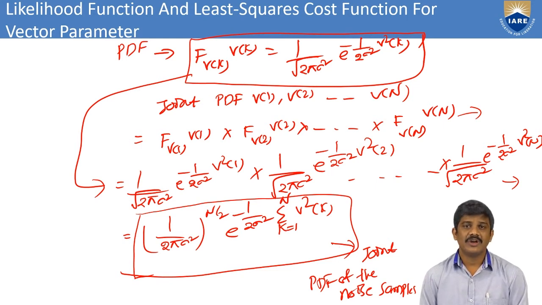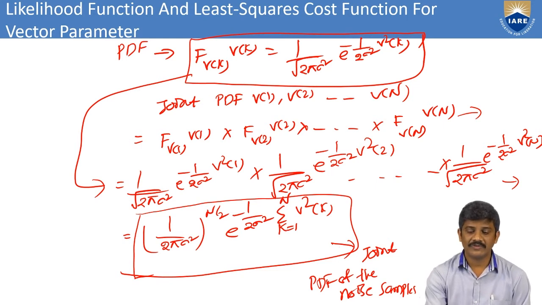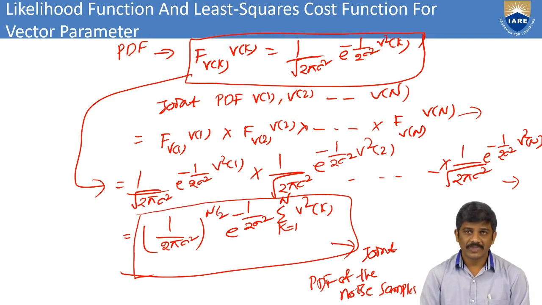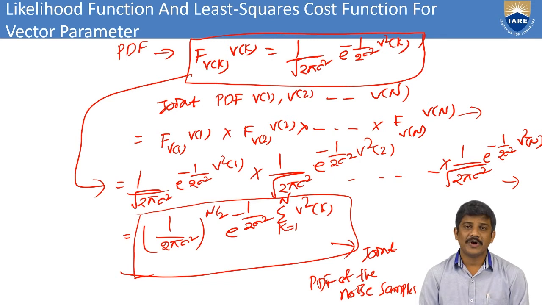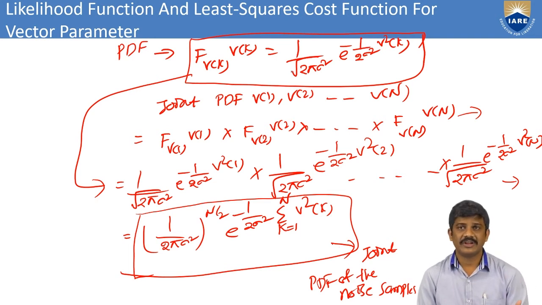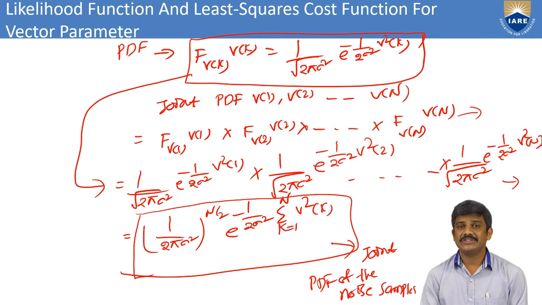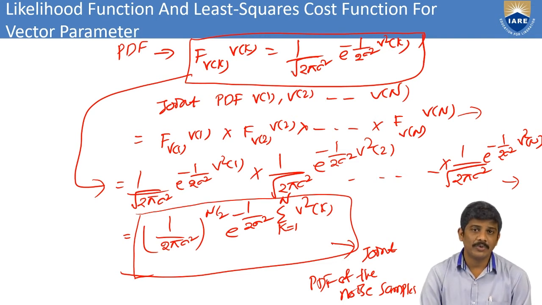Here I can write f_v(k) = 1/√(2πσ²) e^(−v²(k)/(2σ²)). This is a probability density function for the v(1) noise. Based on the noise, we can write this probability density function. Next, we can go for the joint probability density function.